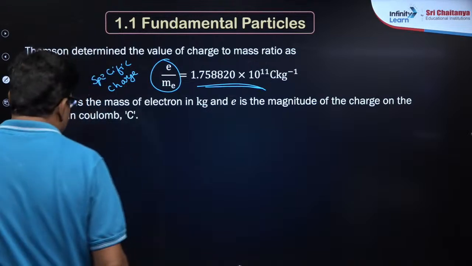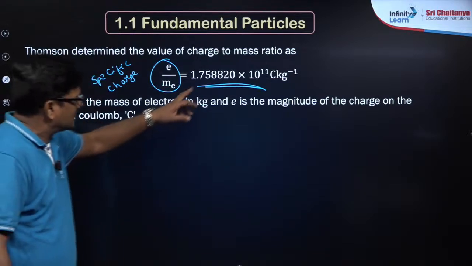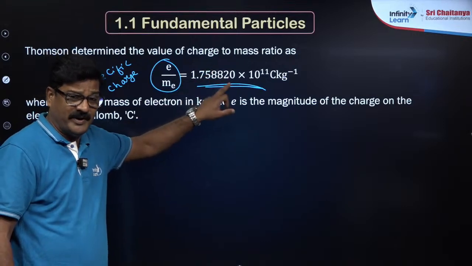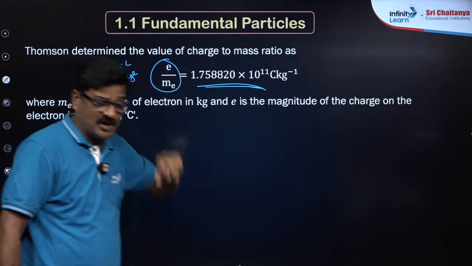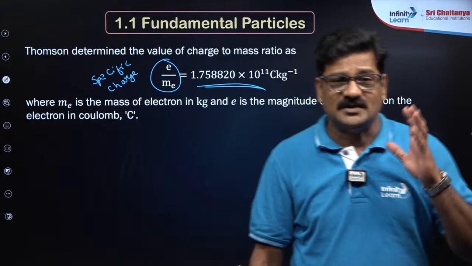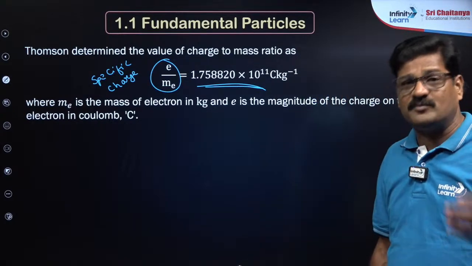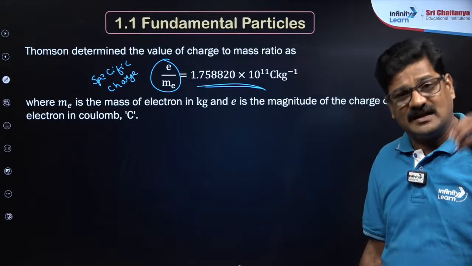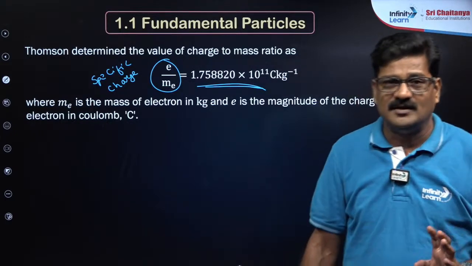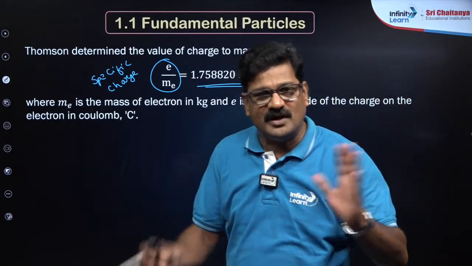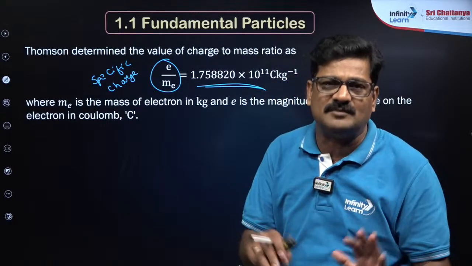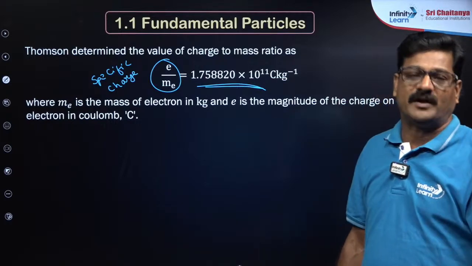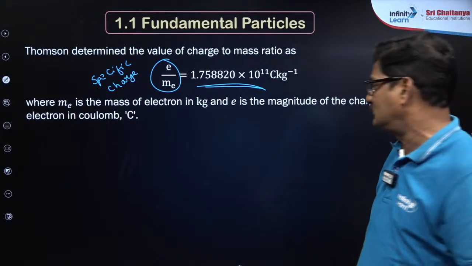Now I just want to say, very important. So the cathode rays have an e by m value, and they are independent of any gas you use in the discharge tube. So this constant value of e by m, what is it telling us? Electrons are the fundamental particles. So the electrons, whichever is in hydrogen, whichever is in oxygen, the identity of the electron in every atom is the same. So these are the fundamental universal particles in any element or any atom.